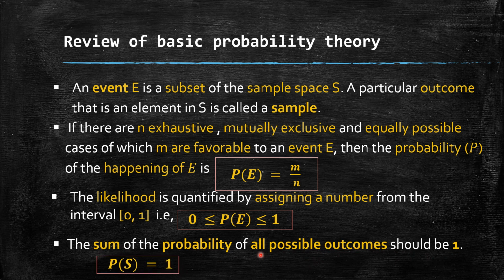So if I know the probability of happening of an event, say P, then the probability of not happening of the event, denoted by Q, is 1 minus P. Since the total probability P plus Q is 1, then Q is equal to 1 minus P.